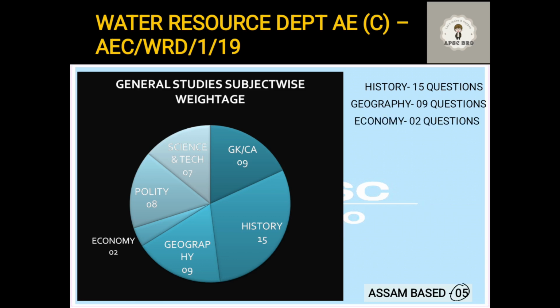Next, if you see economy, there are 2 questions that have been asked from economy, and both these questions are from Assam. So this takes your Assam-based questions to 7. Okay, if you have a look into this, the economy, the budget, last year's budget, the important schemes, these are very important.